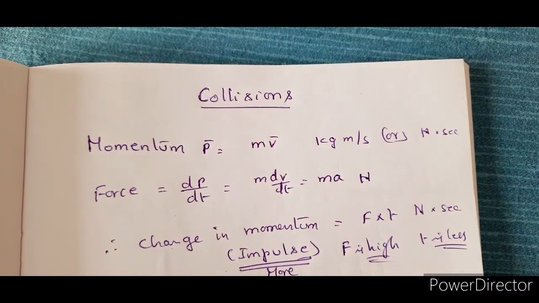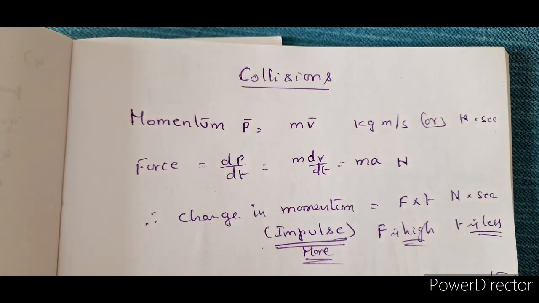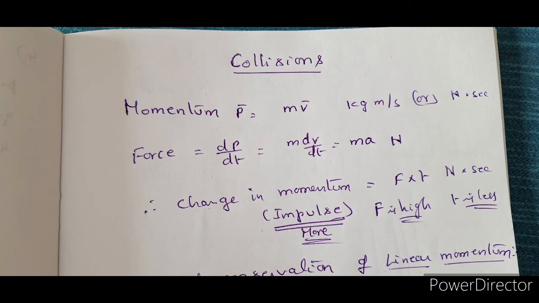Children, now come on, let's move on to collisions. And the first part of collisions we are going to discuss in relation with the center of mass. So now collisions, the basic words, right? The key words that we are supposed to know to proceed further are momentum, P bar is equal to m v bar, kg meter per second or Newton second. Force is equal to dp by dt, that is m into dv by dt is equal to ma, F is equal to ma, that is Newtons.